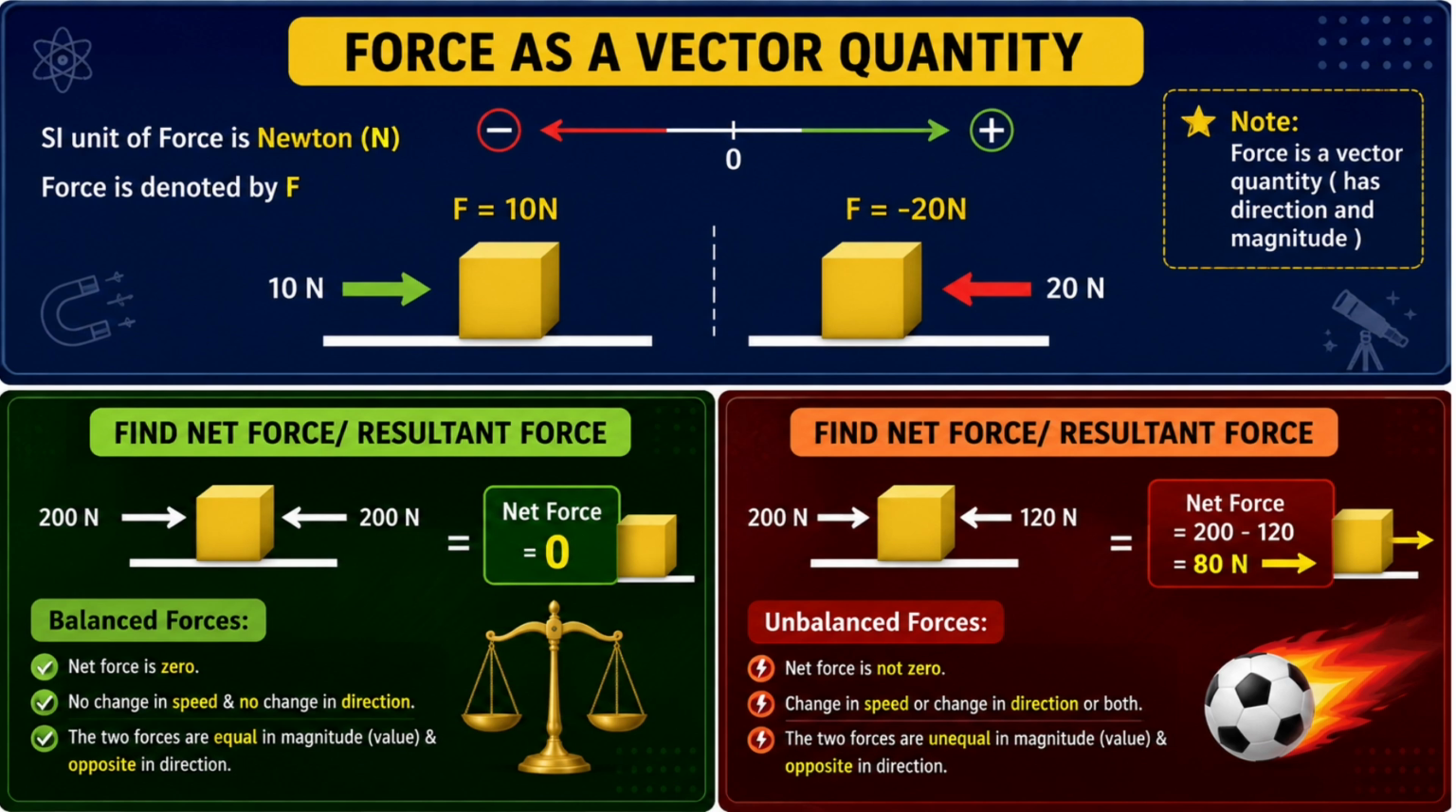Look at the screen. If we take the right side as positive, the force is F equals plus 10 N, Newton. If the force is applied from the left side, the direction changes, so we write F equals minus 20 Newton. The minus sign simply shows the opposite direction. Okay.